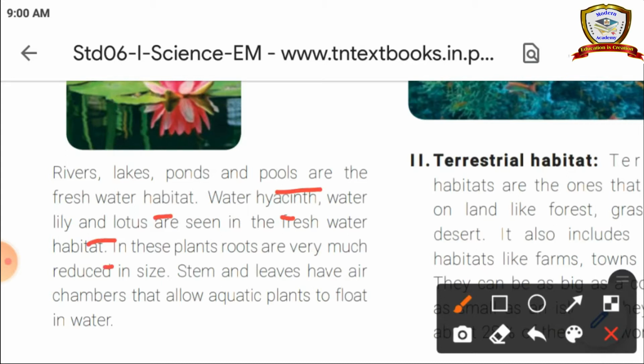In these plants, roots are very much reduced in size. Stems and leaves have air chambers that allow aquatic plants to float in water. We can see the hyacinth plant, lily plant and lotus plant in the freshwater habitat. You can see the lotus plant floating in water. That is floating because of the air chambers present in it.